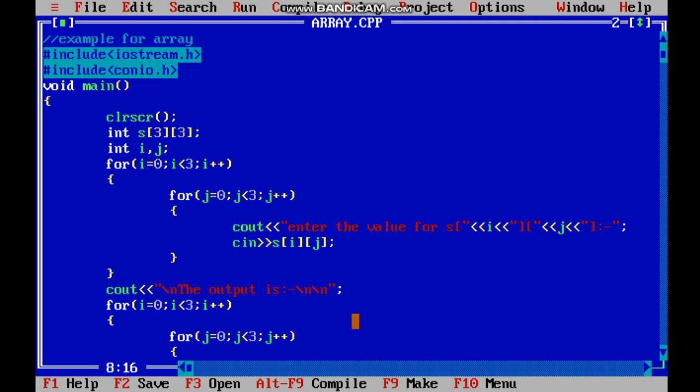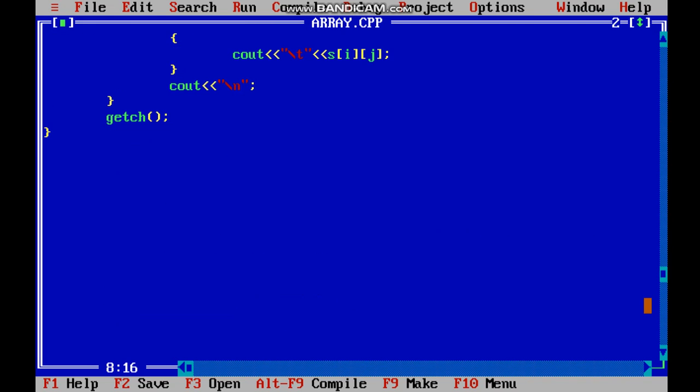So here in the program I have taken S as a variable name, then in that row and column I have taken 3 as I do not want to extend my program. Then I have taken extra variables I and j for the loop. Then starts my input loop, which is to take the value from the user. So this loop will take the value from the user according to I and j. When we run the program, it will be more clear.